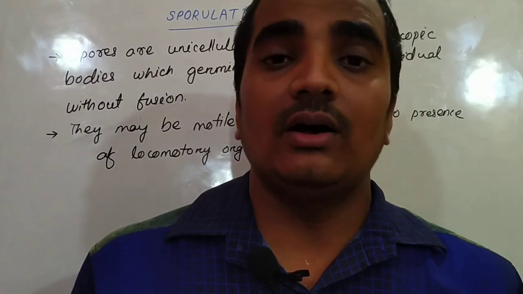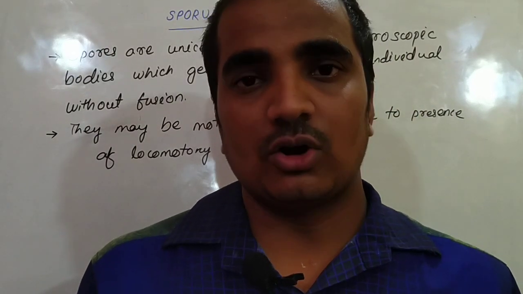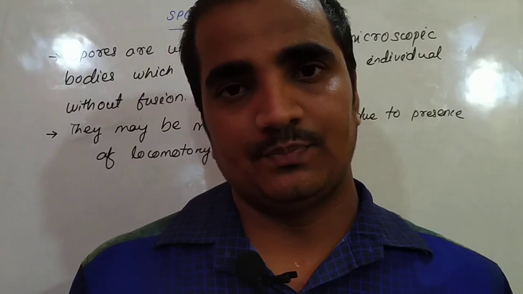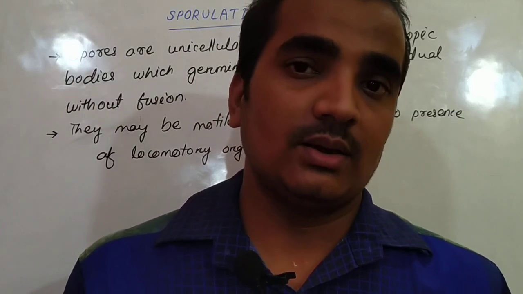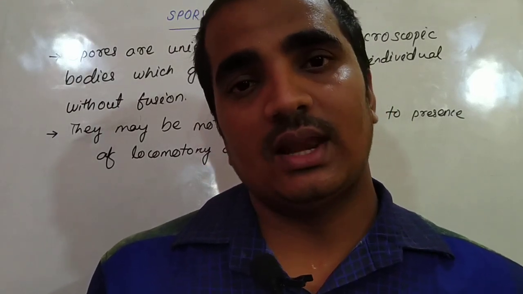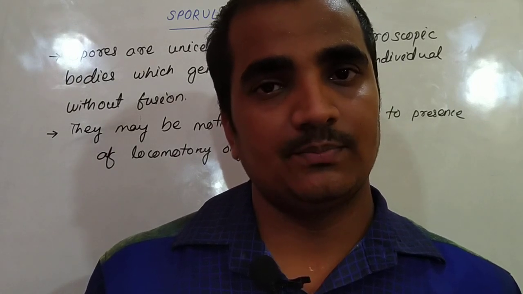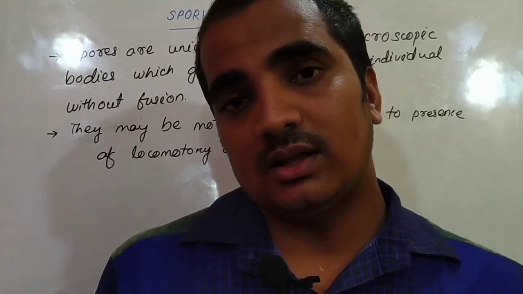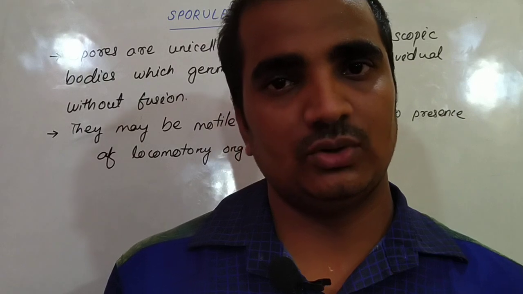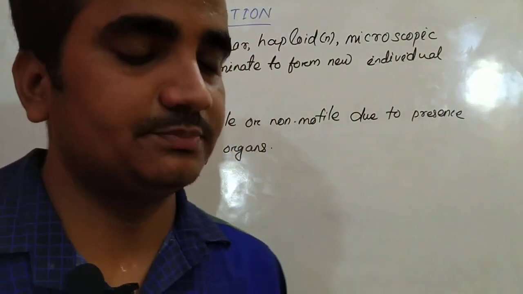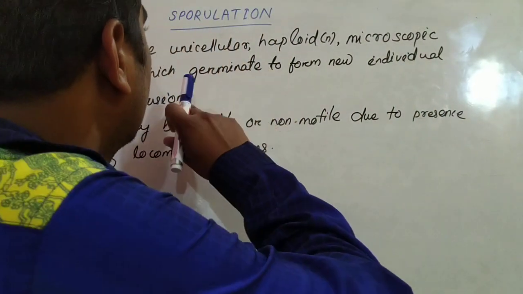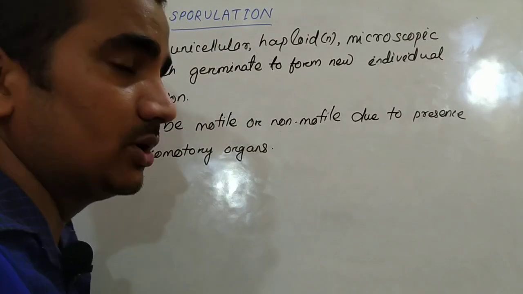And if the locomotory organ flagella is present, then the spores are motile, or if no locomotory organ is present, then the spores are non-motile. So in the sporulation process, the spores are produced.